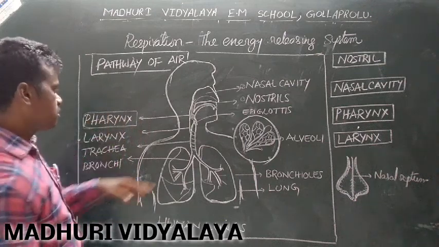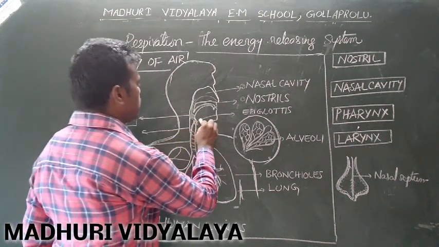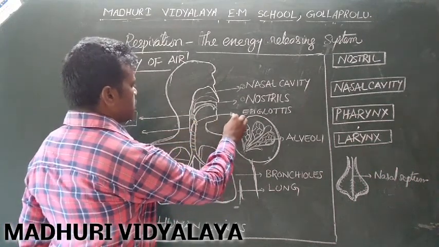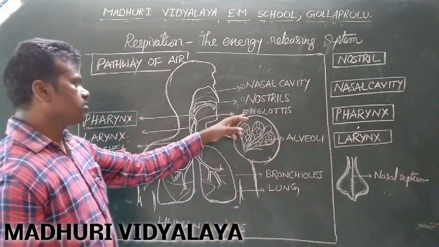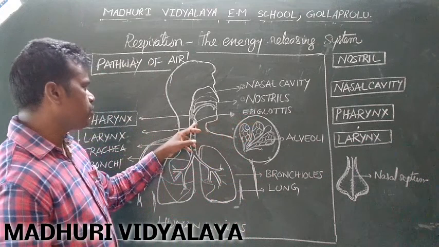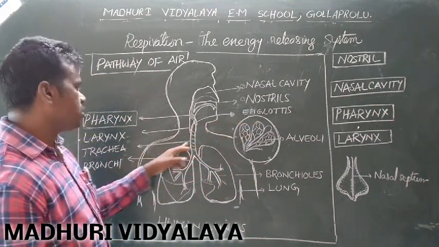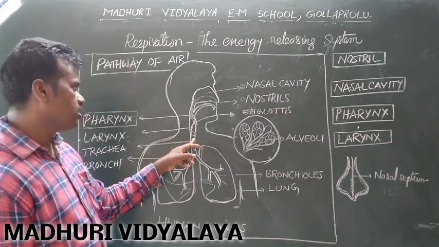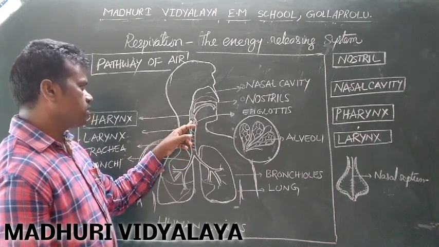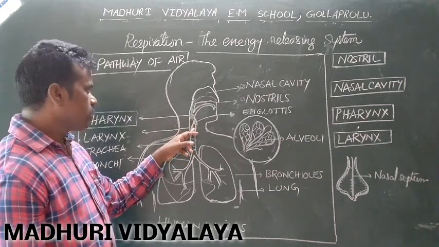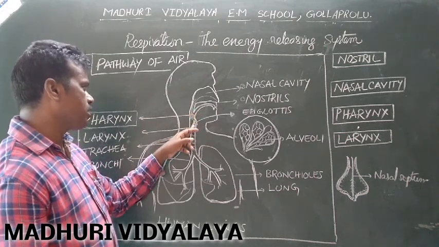Afterwards, below the pharynx there is a valve-like structure, otherwise a lid-like structure, which is known as the epiglottis. The epiglottis prevents the entering of food particles into the trachea. Clear? There are two passages here. One is for food, the second is for air. Food enters into the esophagus, the food pipe, and air enters through the epiglottis into the windpipe.